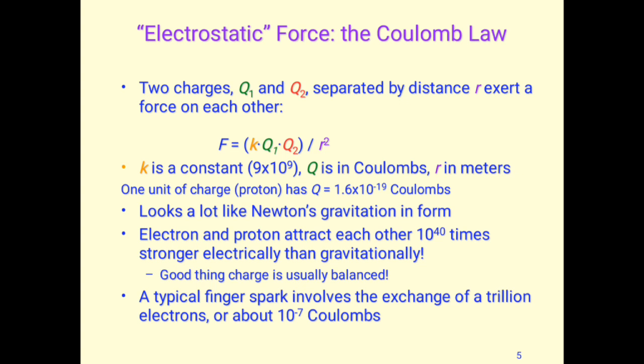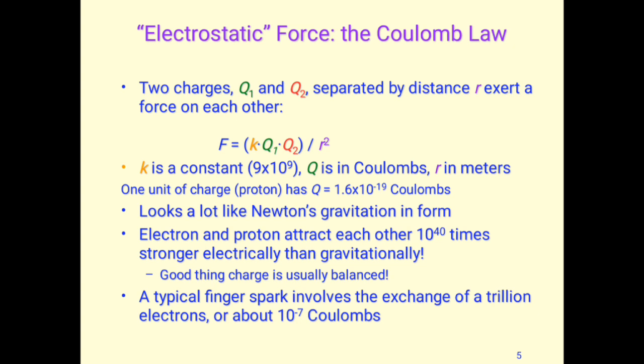Electron and proton attract each other 10 to the power 40 times stronger electrically than gravitationally. So if we compare, electron and proton both have mass as well as charge. So there are two types of force: one is the electrostatic force, another one is the gravitational force. Here the electrostatic force is much higher than the gravitational force, and it is 10 to the power 40 times stronger than the gravitational force.